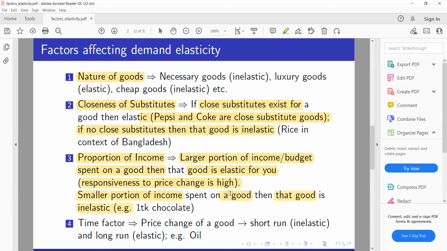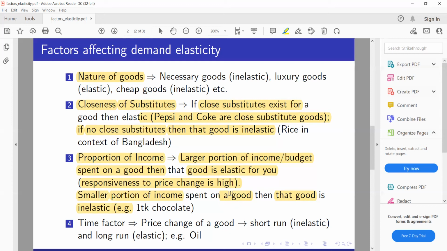So let's say that you have a habit of eating chocolates every other day. So you buy this 1 taka chocolate every other day. Now this expense comes out of your pocket, right? So let's say there is an increase in the price of this chocolate and now it's 2 taka.